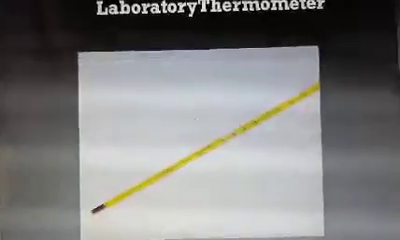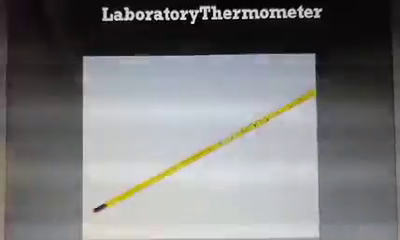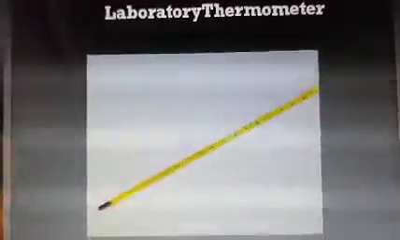And how can we use it? Suppose you want to measure the temperature of hot water with the laboratory thermometer. Then you have to dip the bulb of the thermometer in the water, and be careful that the bulb does not touch the wall of the container. If it touches the wall, it will not measure the temperature of the water accurately. It can take the temperature of the wall also.